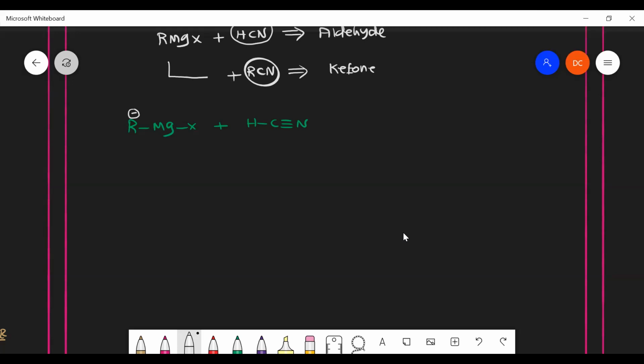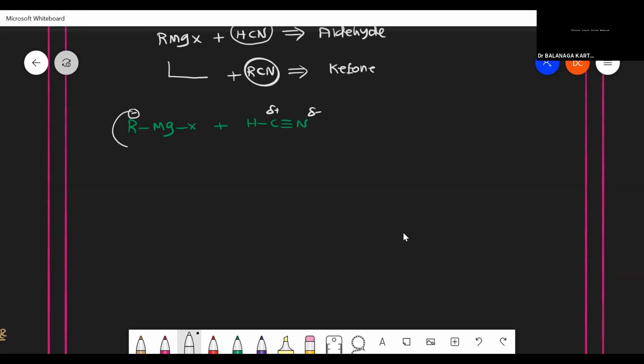Carbon is positive because the electronegativity of nitrogen is more than that of carbon. The negative charge will approach where the positive charge is, so it can easily attract.